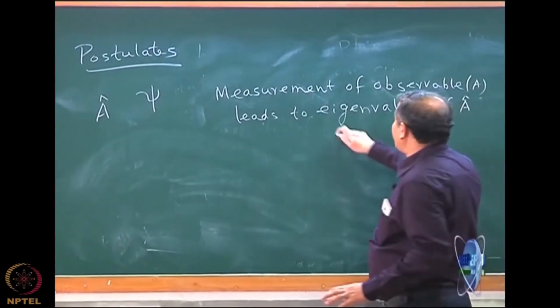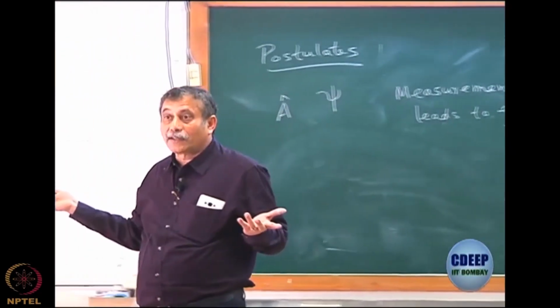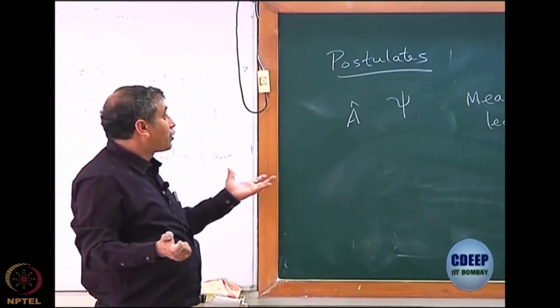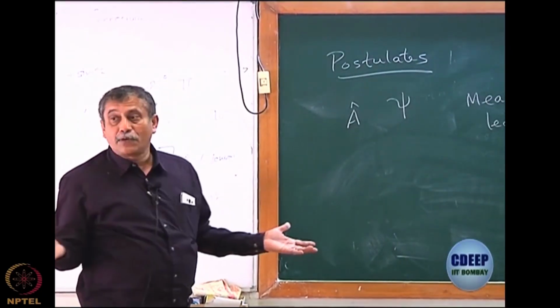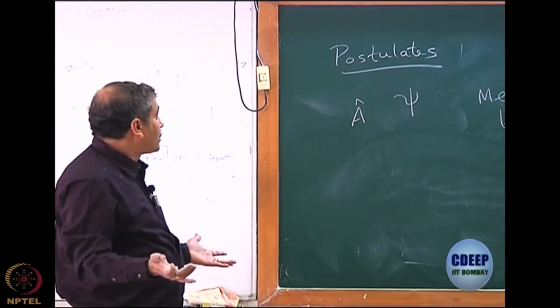But I'm saying that it leads to any one of the eigenvalues. I don't know which one. So this brings a very important question: how can I say which one? This question was actually answered.